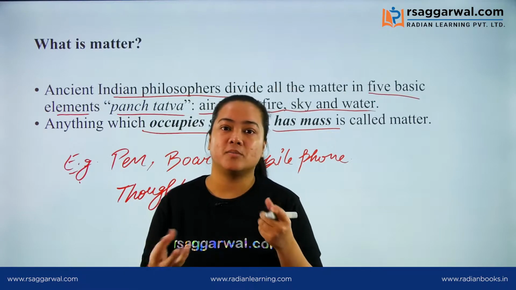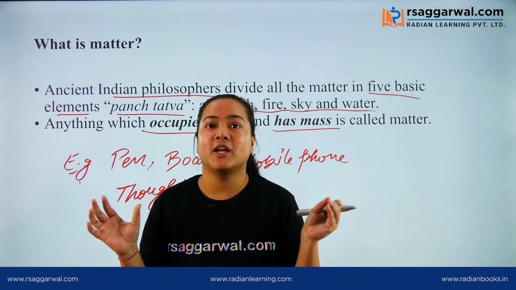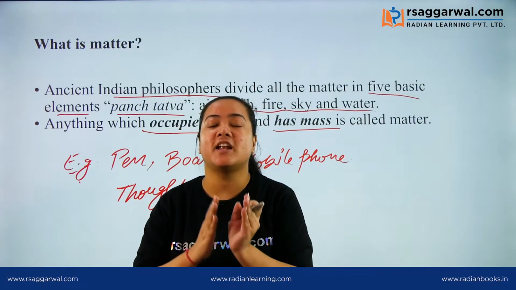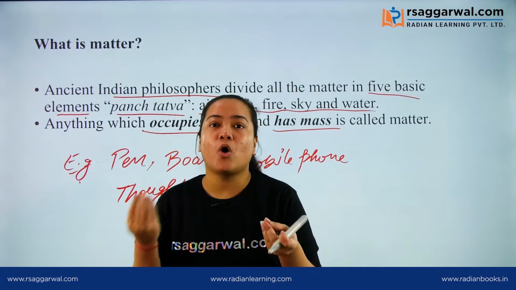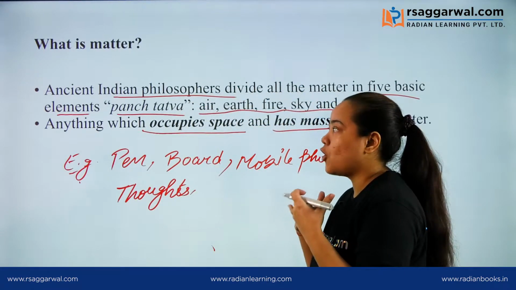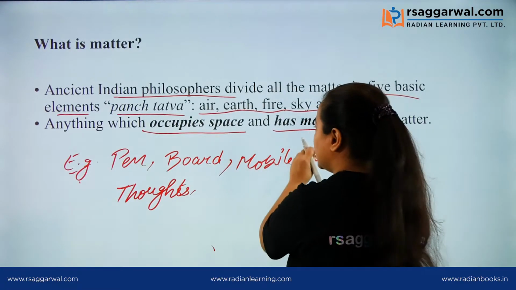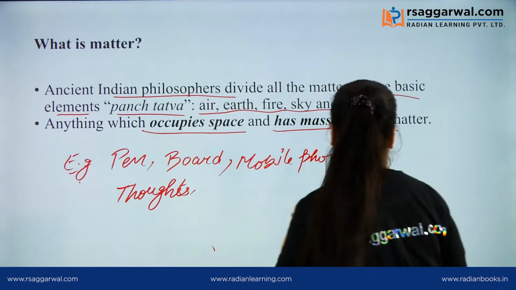So these things, our senses, our thoughts, our vision, do not belong to the category of matter because they do not have mass and do not occupy space. So matter is the things which occupy space and have some mass.